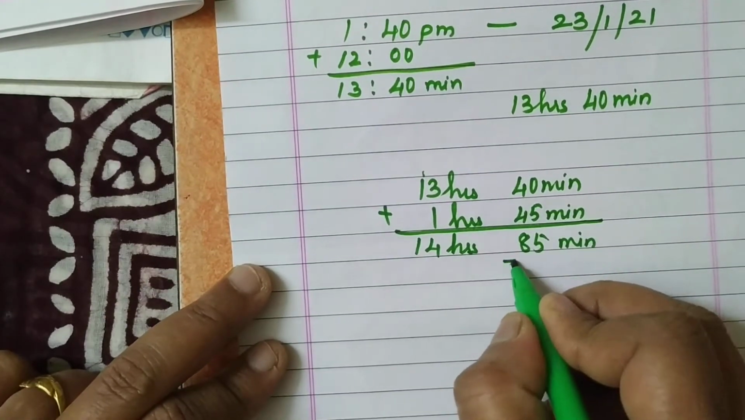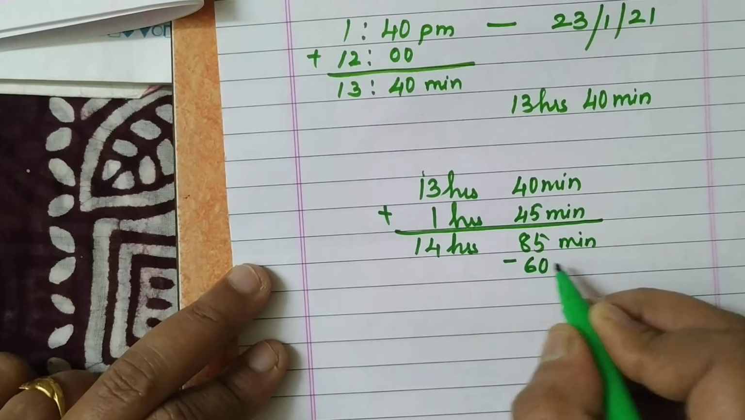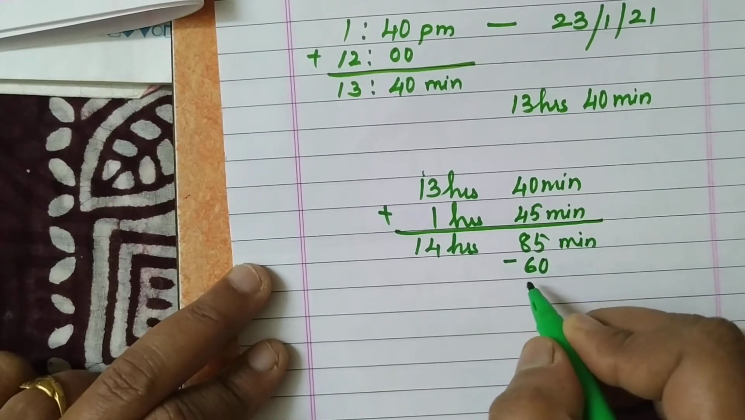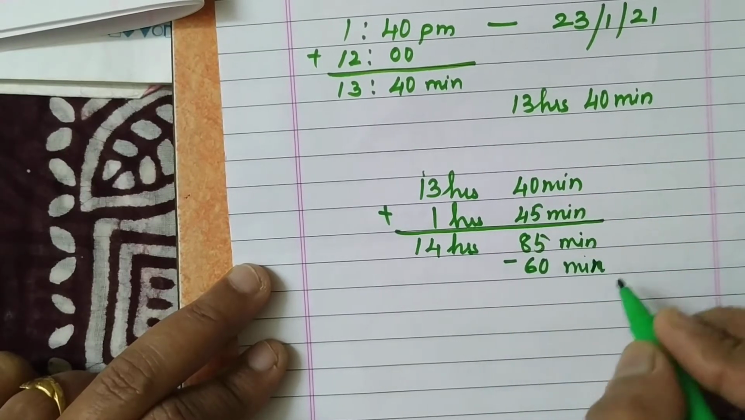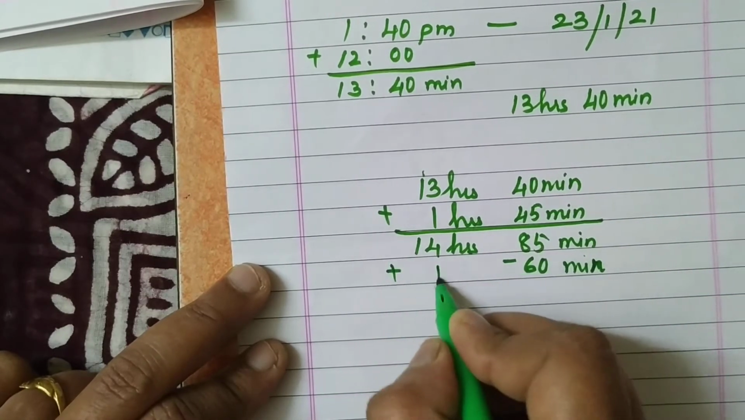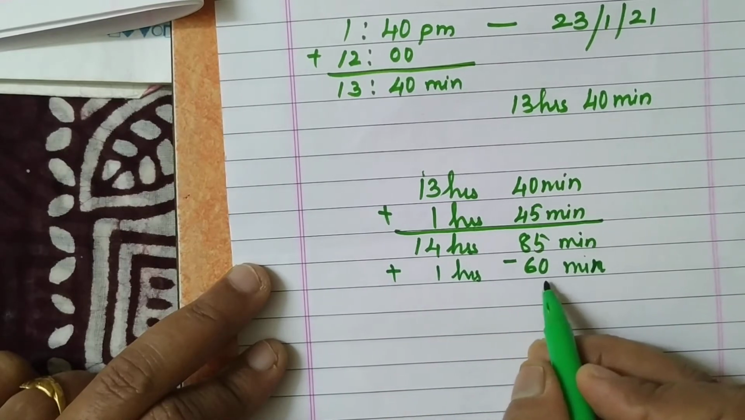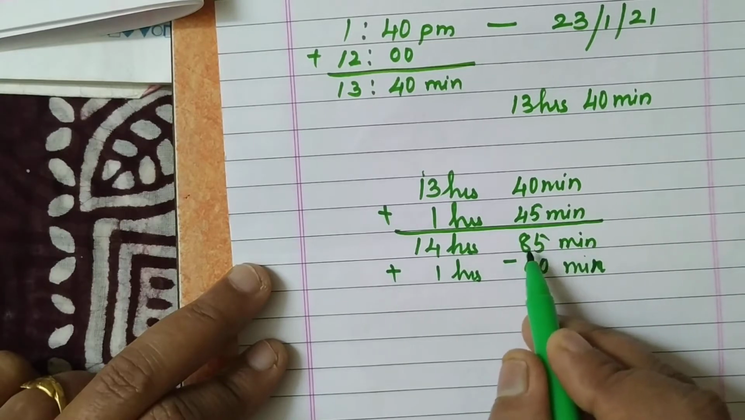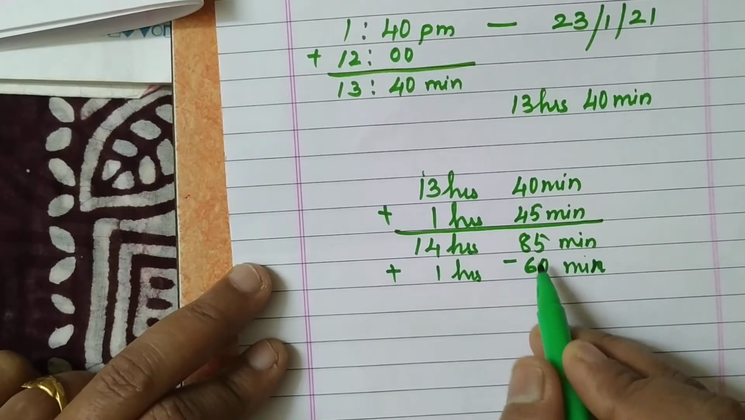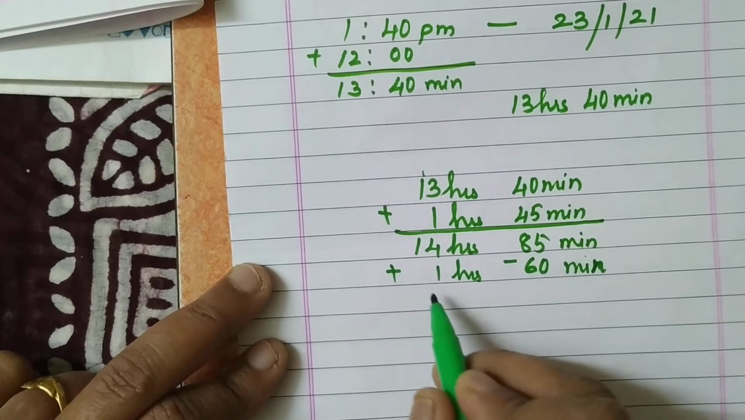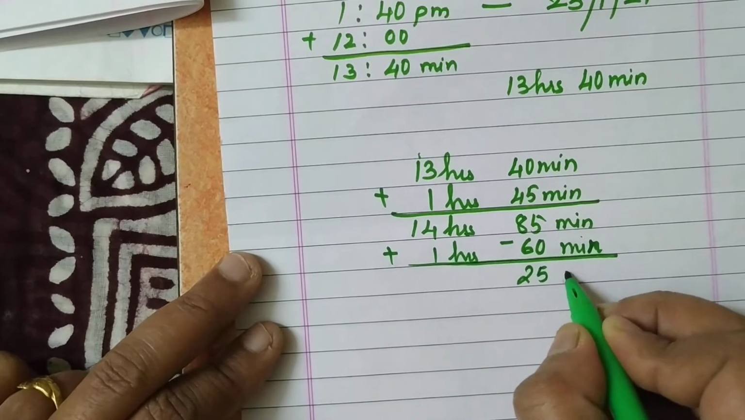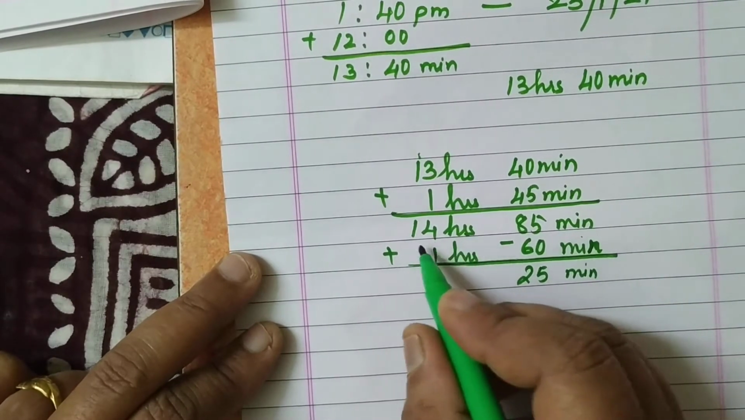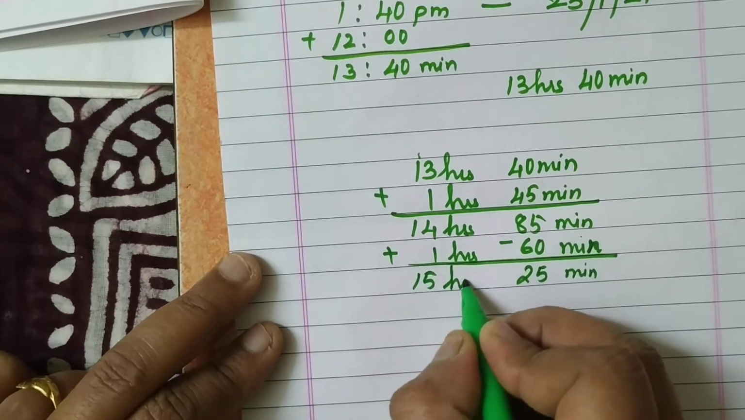So what will you do? We will subtract 1 hour as 60 minutes. You cannot subtract 1 hour from the minutes column; you have to subtract 60 minutes from here and add 1 hour, because 60 minutes makes 1 hour. So 85 minus 60 is 25 minutes, and 14 plus 1 is 15 hours.